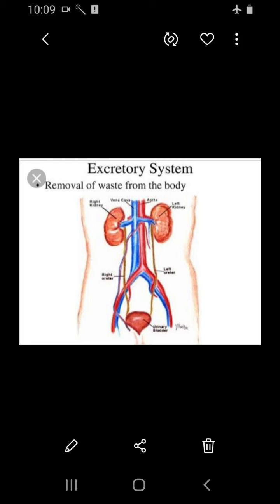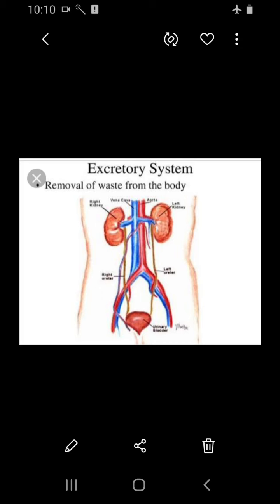Students, so in this lesson on organ systems we have seen about the digestive system. The next system is the human excretory system. So what does this system do? It does the work of removal of waste from the body. All metabolic products produced by the biochemical reactions that are not utilized by the body have to be removed.